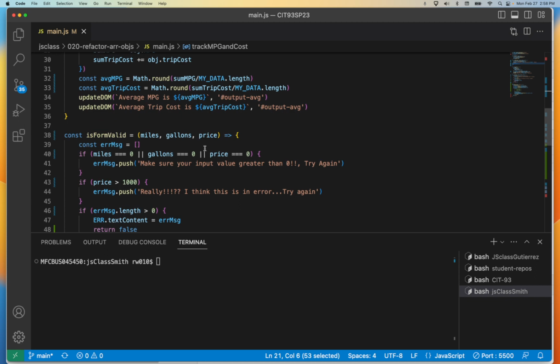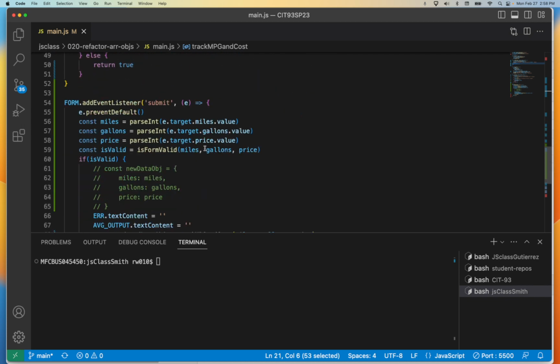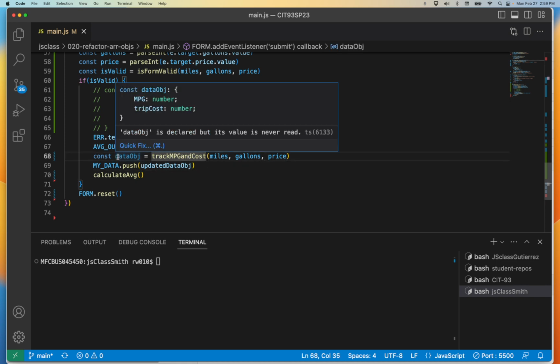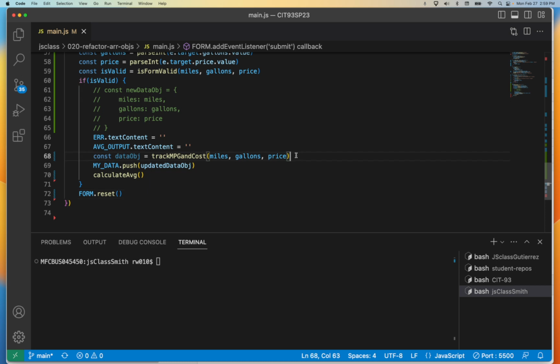So in order for me to use that object, I need to go down here, where I said updated before. I could just say, what did I call it? I could just call it data object, make it even simpler. So my data object is going to be the result of calling this. I have a new data object. But there's only one other thing I'd need to do to it.